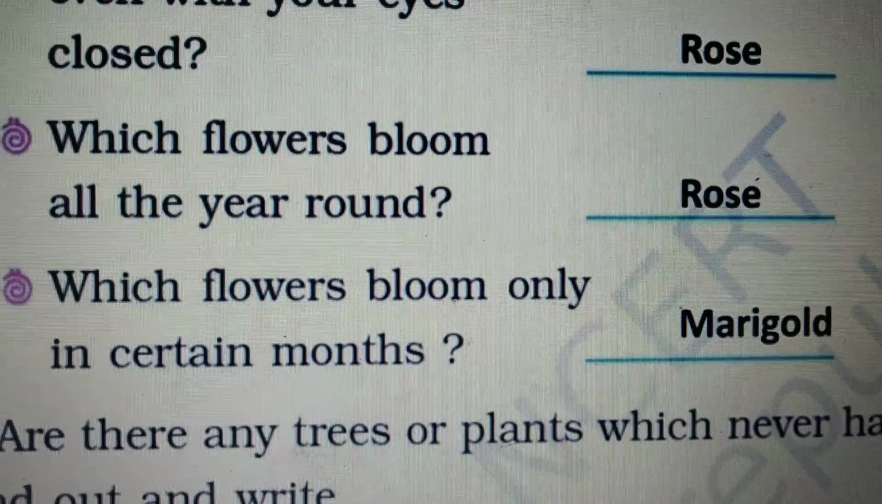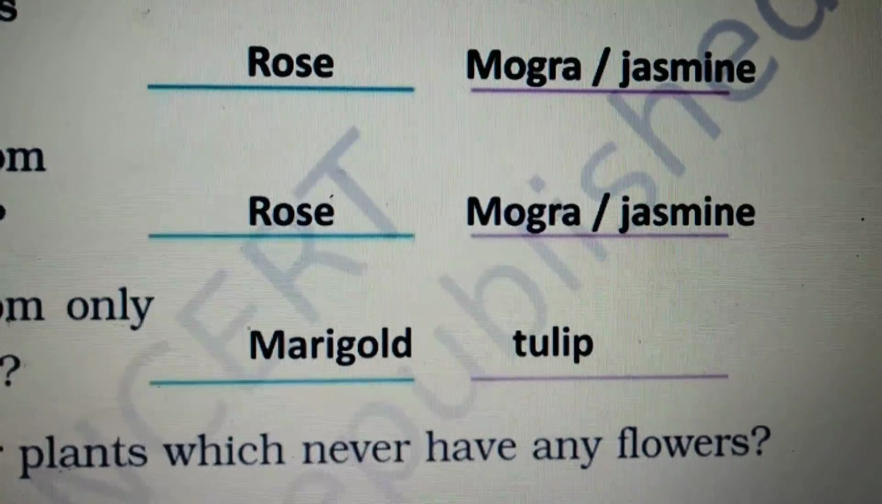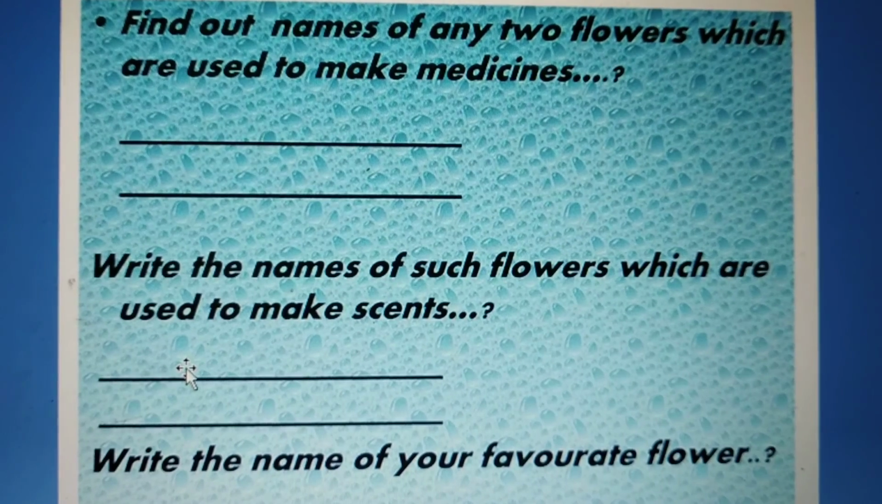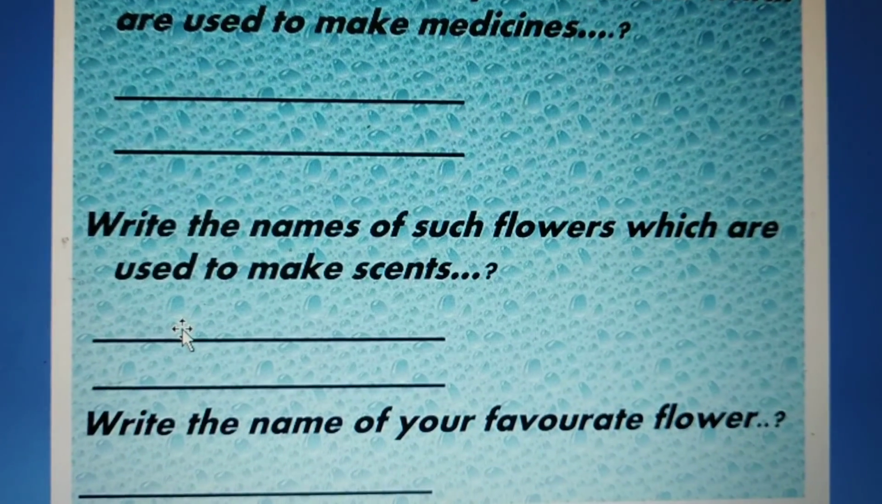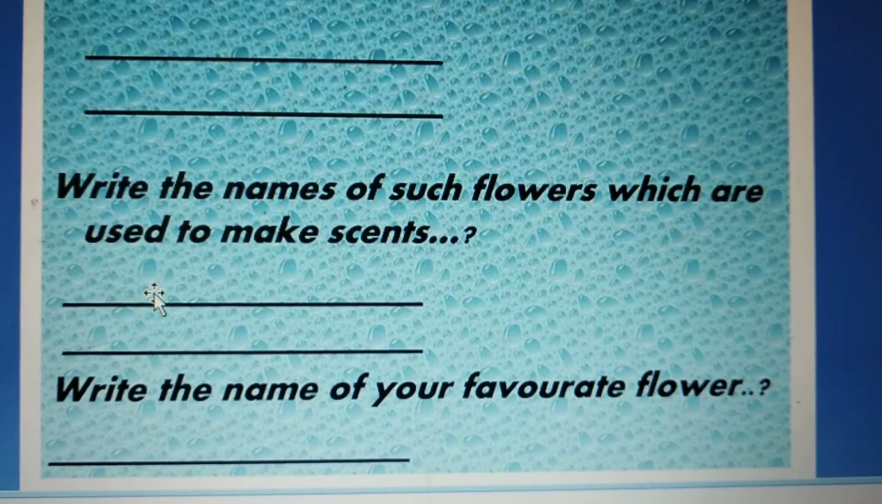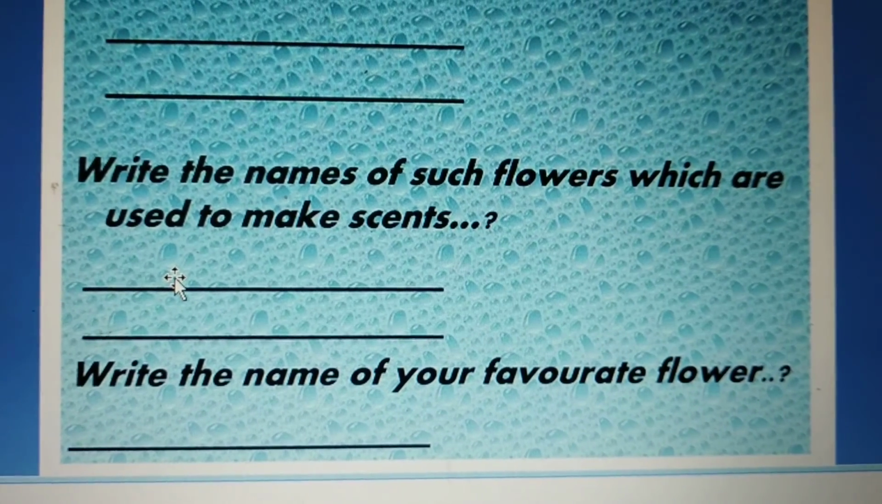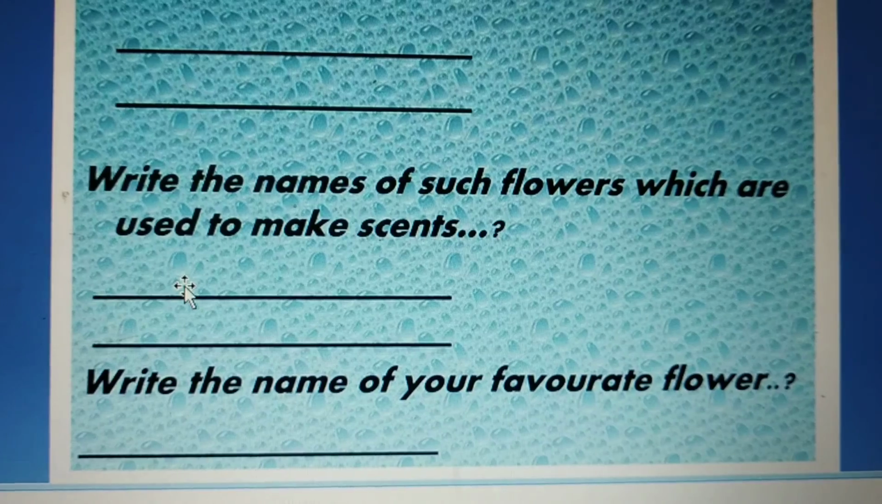Which flowers bloom only in certain months? That is marigold and tulip. Students, find out the names of any 2 flowers which are used to make medicines, and also write the names of 2 flowers which are used to make scent, and also tell me the name of your favorite flower.